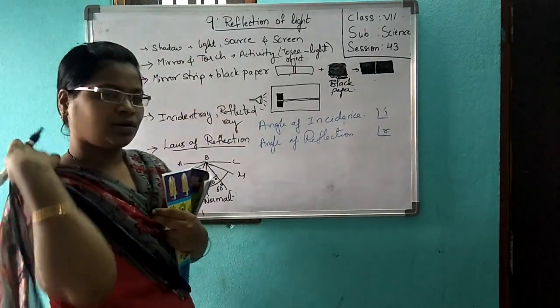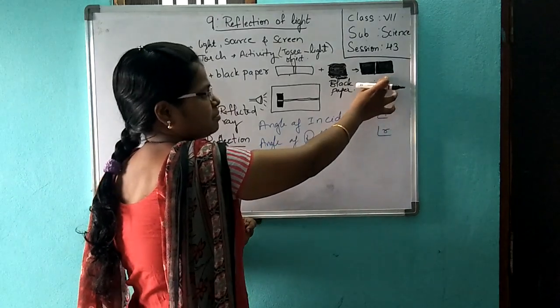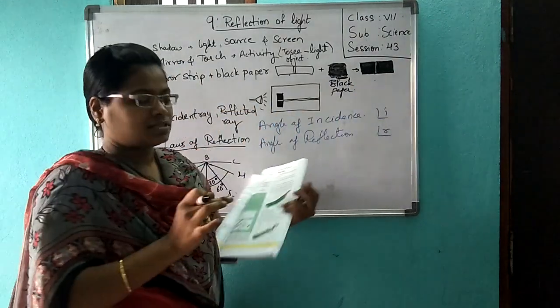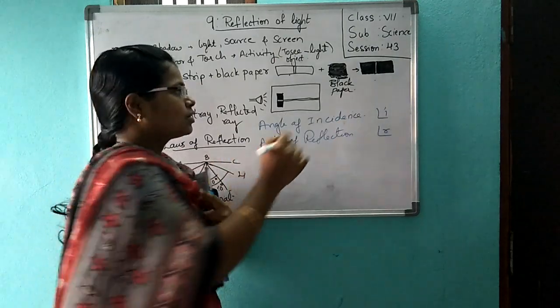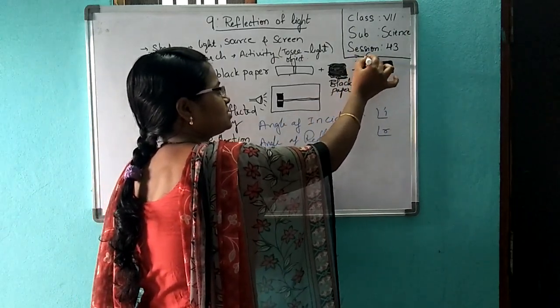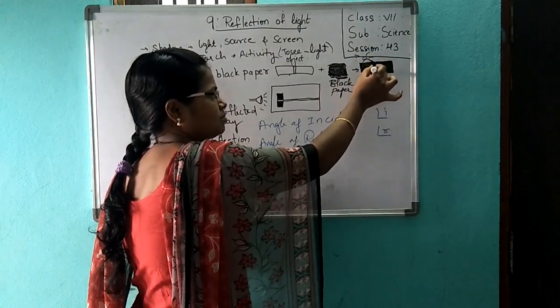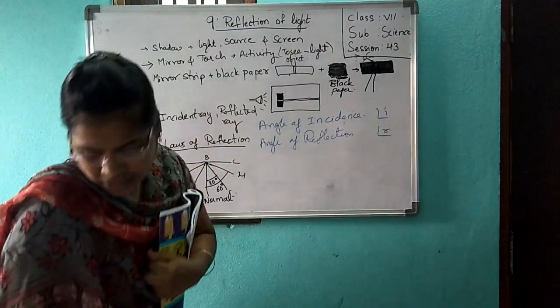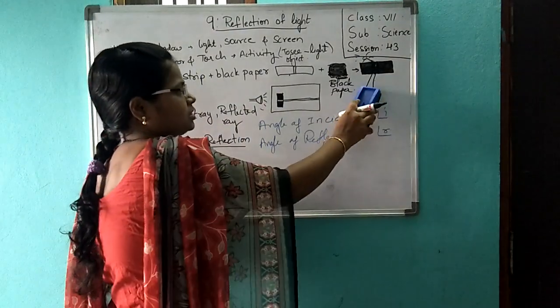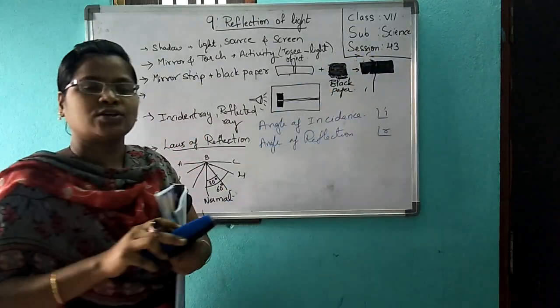Now you take this cover slip or mirror strip and see that the sun is falling from this side. What will happen? Sunlight will fall through this slit and travel from this slit. Yes or no? Yes. Or else you put a torchlight.